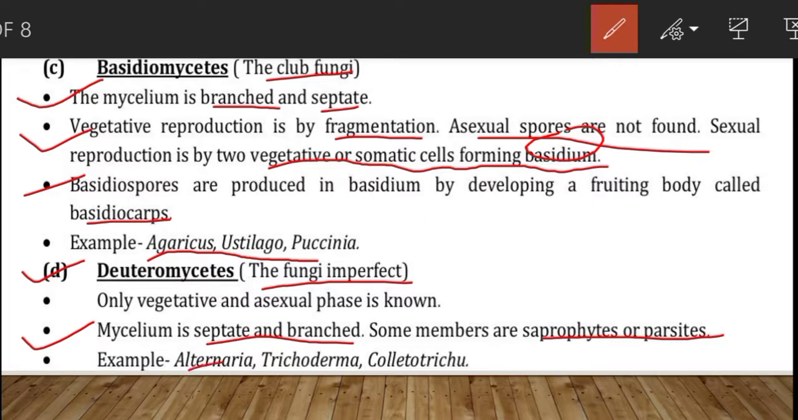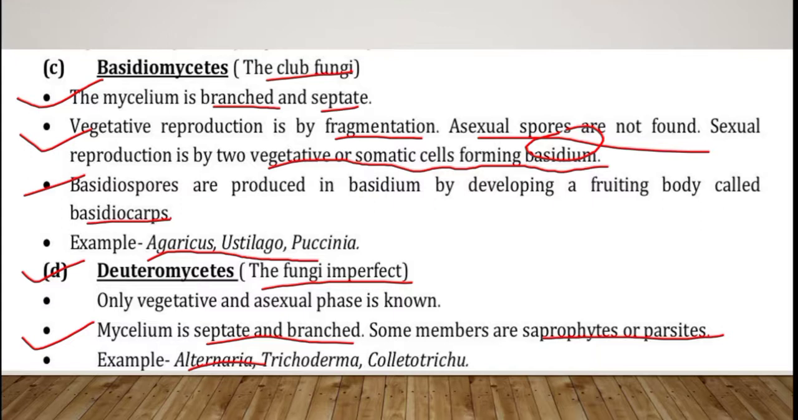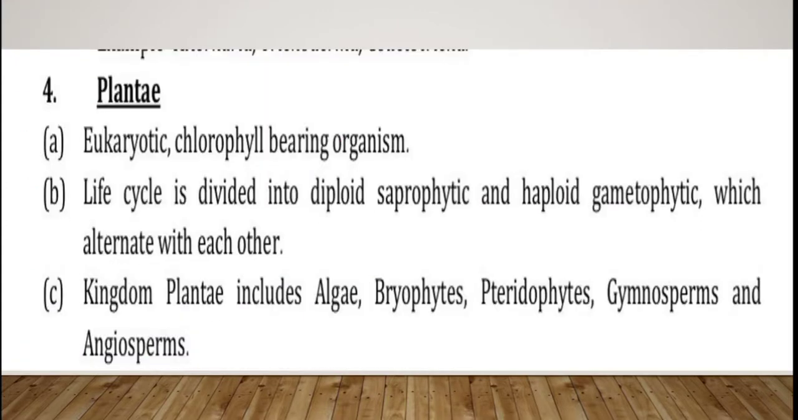Examples of Deuteromycetes are Alternaria, Trichoderma, Colletotrichum, Alternaria, Fusarium, etc. Now,